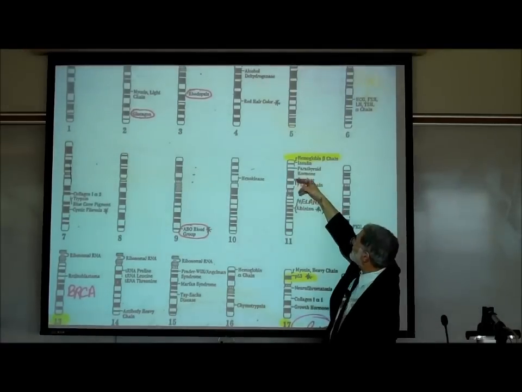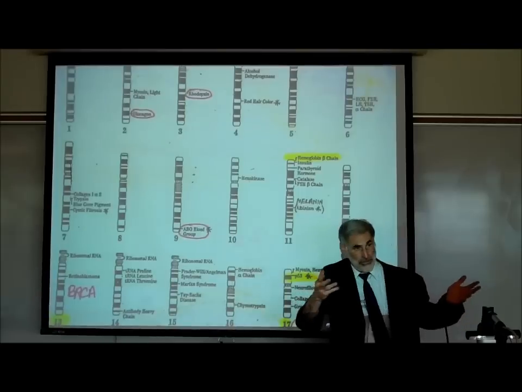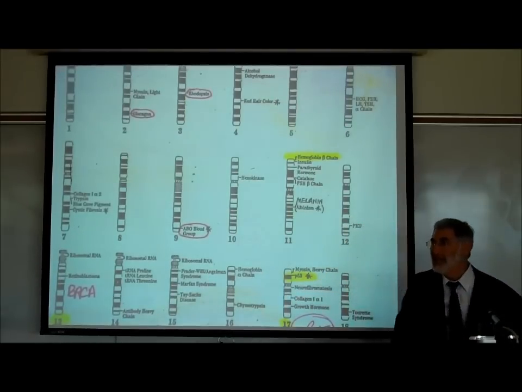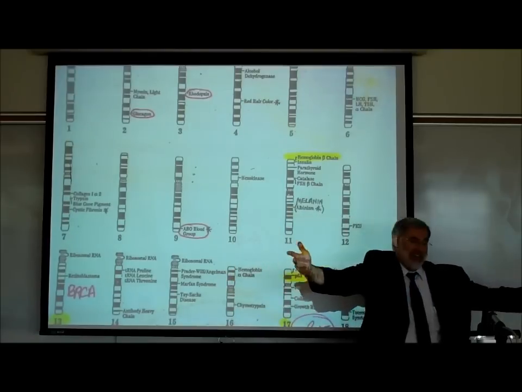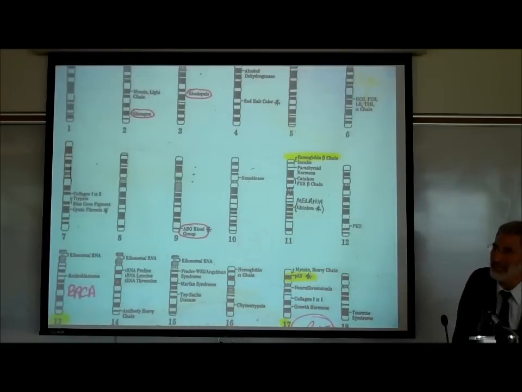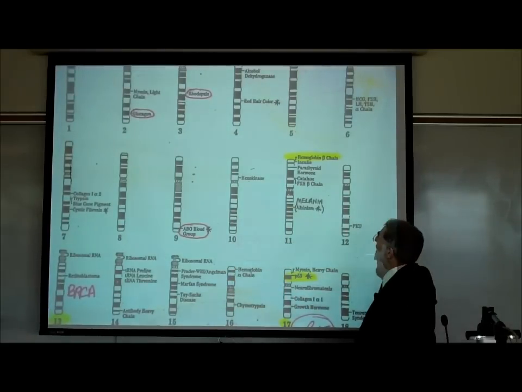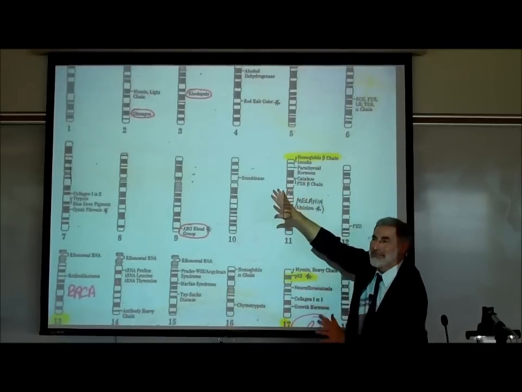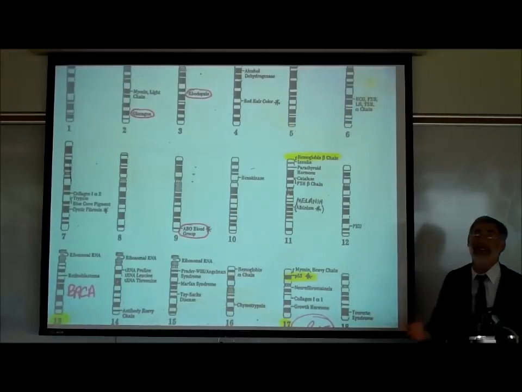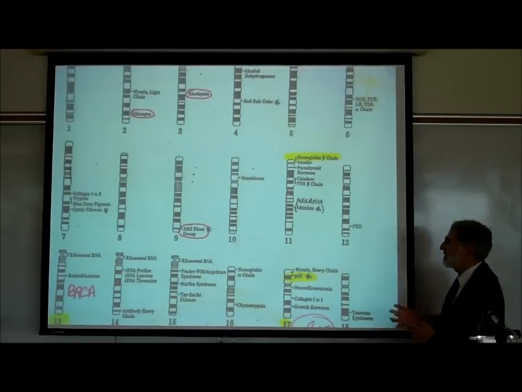Also on that very same autosome is a gene for making the protein hormone insulin. So if somebody has defects in that gene, what disease is that going to result in? Diabetes. Again, this is not a complete listing by any means of all the genes that are on each of the chromosomes, just a few examples.